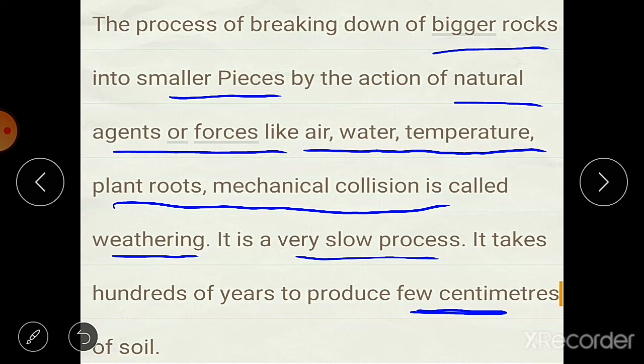Okay, so what is weathering? It is the process of breaking down of bigger rocks into smaller pieces by the action of natural forces like air, water, temperature, plant roots, mechanical collision. These are the natural forces due to which this weathering occurs, and it is a very slow process.